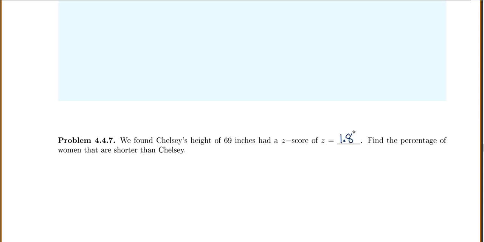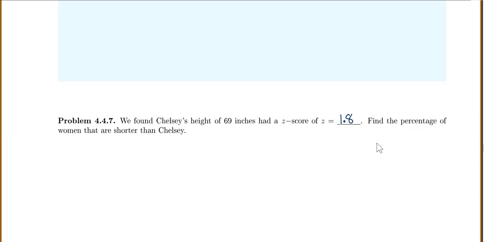And let's say we want to find the percentage of women that are shorter than Chelsea. Well, we haven't done anything like this yet, but we did actually learn how to find probabilities for z-values for our standard normal distribution. So we're really looking for the probability that z is less than 1.8.